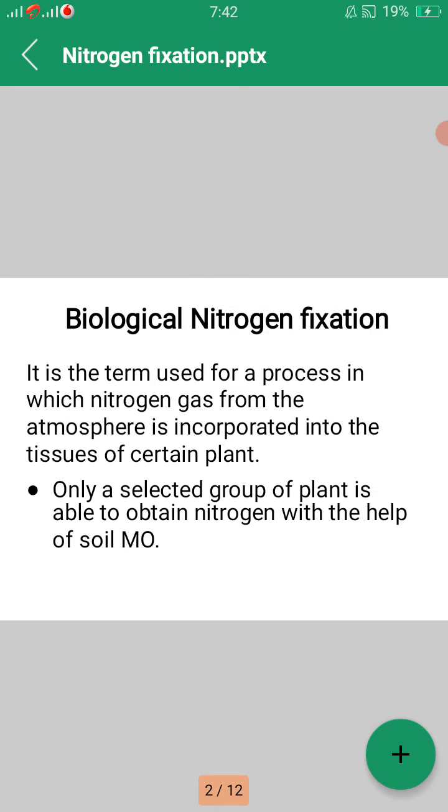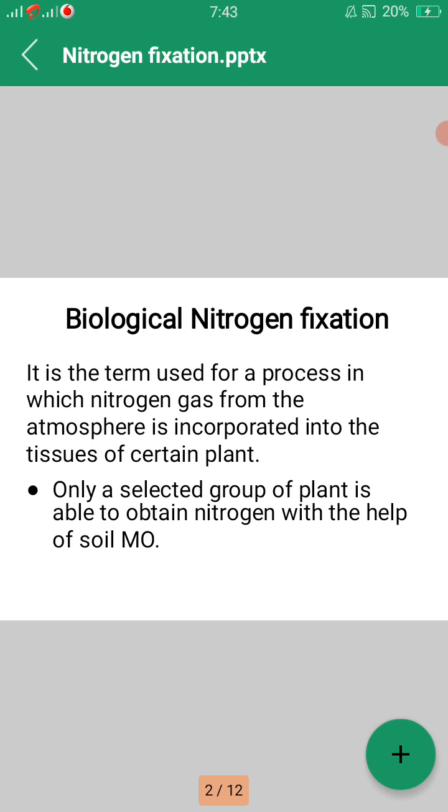So what is biological nitrogen fixation? Biological nitrogen fixation is the term used for a process in which nitrogen gas from the atmosphere is incorporated into the tissues of certain plants. Here only a selected group of plants is able to obtain nitrogen this way with the help of soil microorganisms.